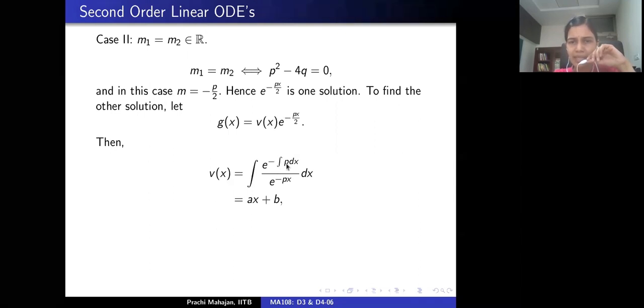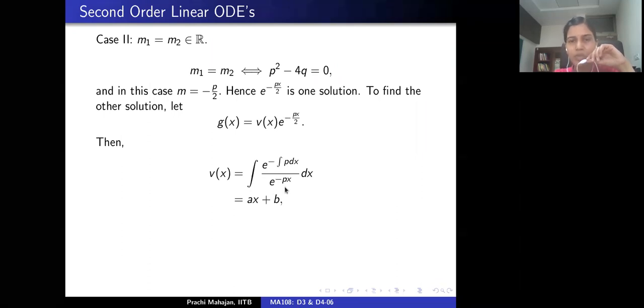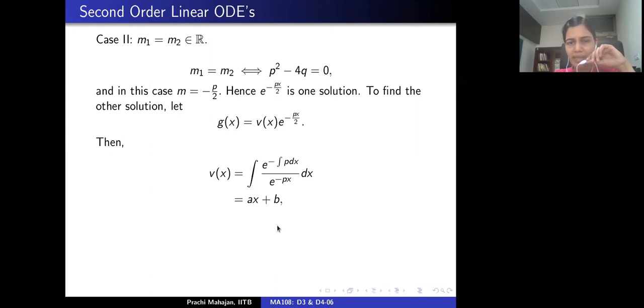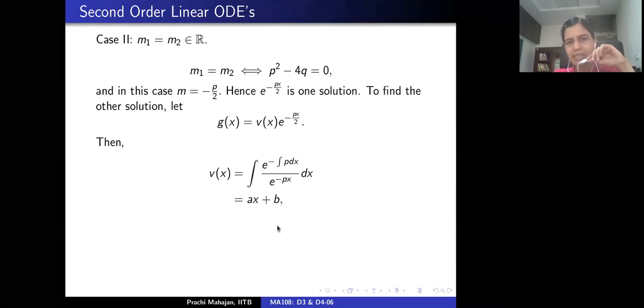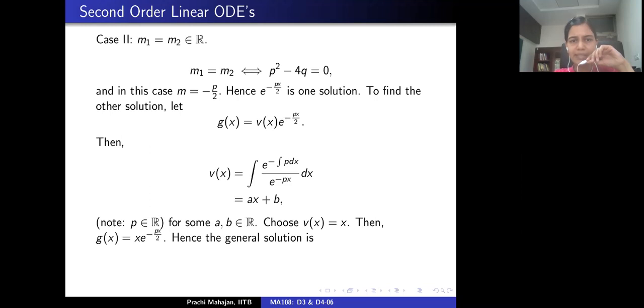P here, in this particular example, is a scalar. It's not a function here. And downstairs, I will have the function F squared, where F is one particular solution of the given ODE, so it is exponential of minus Px here. Which means that V in this case looks like Ax plus B, correct? For some scalars A and B. Now we choose V to be x, and then let's just check.